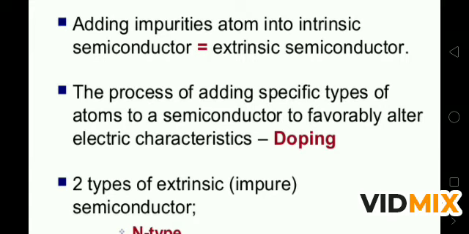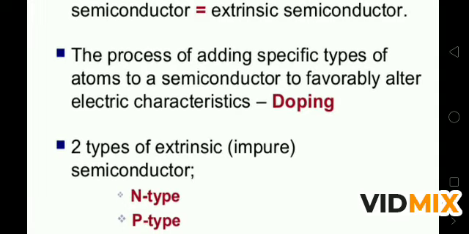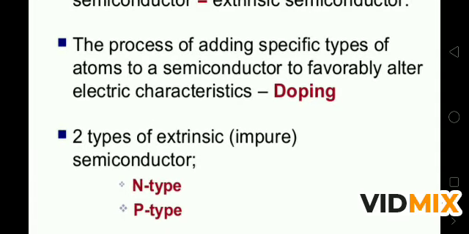The process of adding a specific type of atom to a semiconductor to favorably alter the electrical characteristics is called doping, and there are two types of extrinsic semiconductor, N type and P type. We will discuss in the next video what is N type and what is P type, and we will also discuss the energy band and energy gap. This is the intro video for you all.